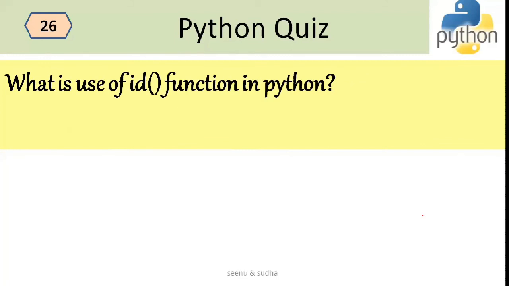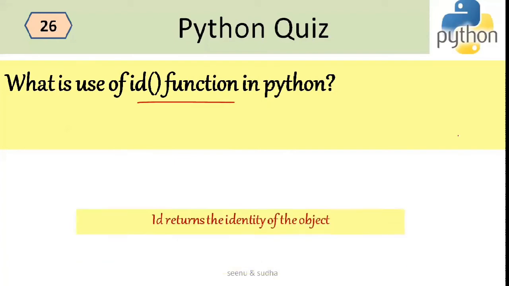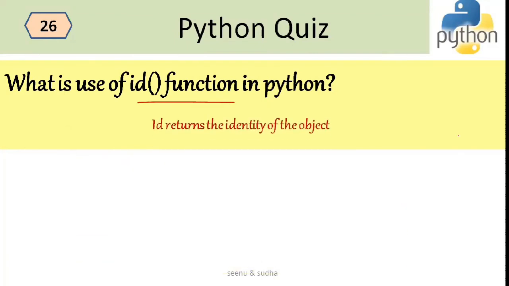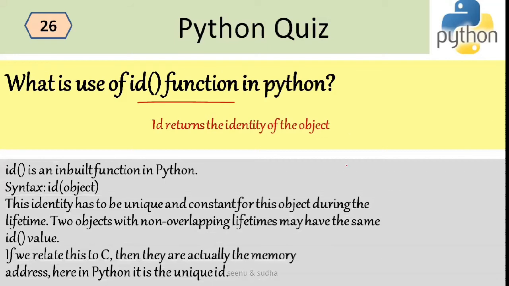The next question is, what is the use of the ID function in Python? The ID function in Python returns the identity of the object. Let me explain. Relate this with your C programming. In C programming, we mean the memory addresses, right? The memory addresses here, you can understand to be the ID. ID is a built-in function in Python, and the syntax is ID and the object. Whatever object you pass, it can be a variable or anything, it will return the ID.